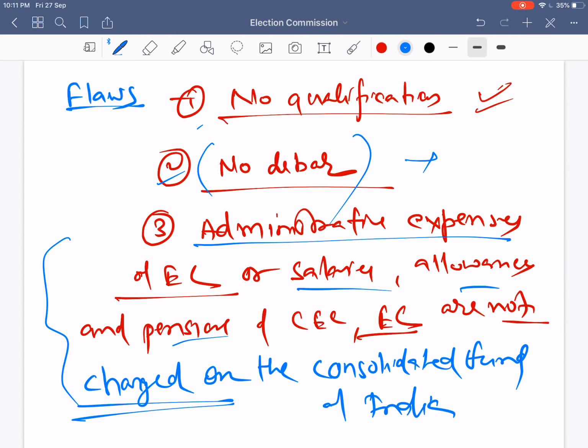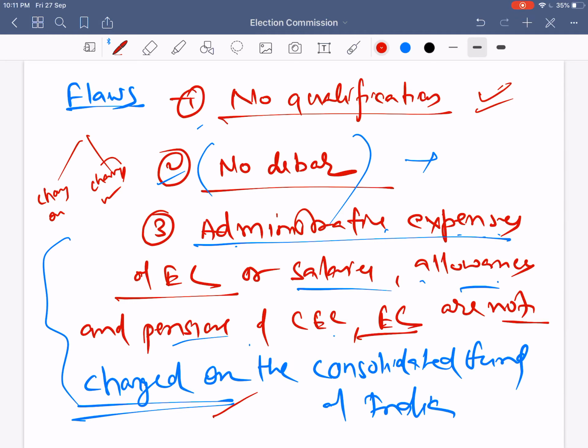Next, the third important flaw is this: the administrative expenses of the Election Commission, or the salaries, allowances and pensions of the chief election commissioner and election commissioners, are not charged on the Consolidated Fund of India. There are two types of expenditure: one is known as charged on, and the other is charged from.